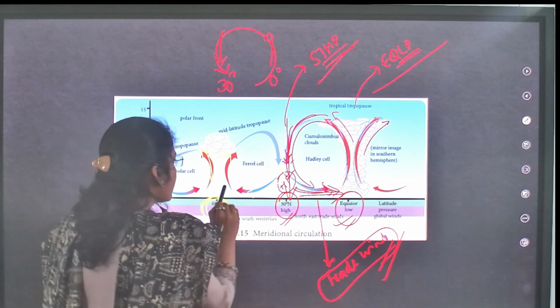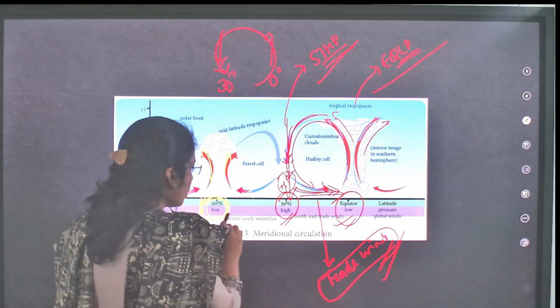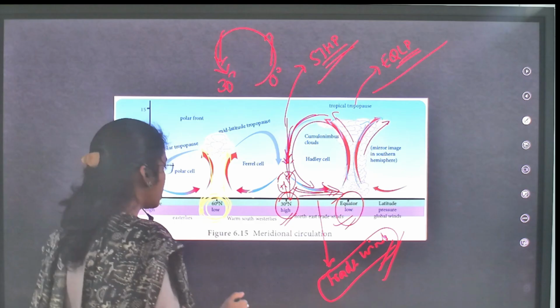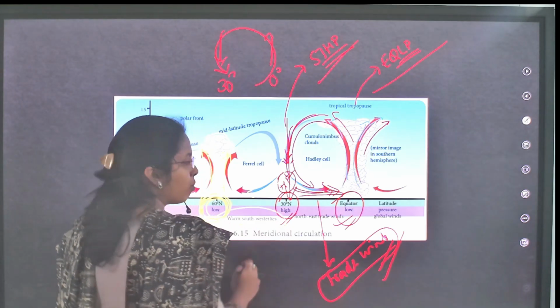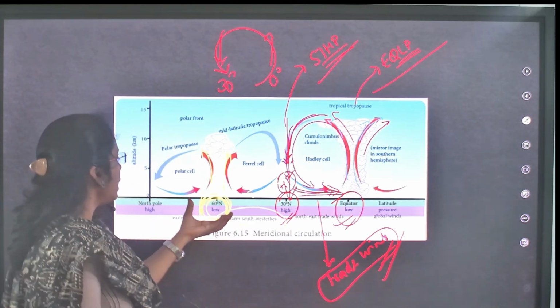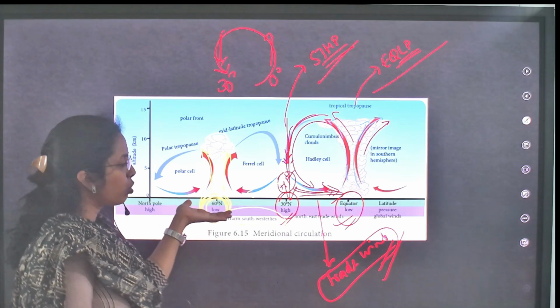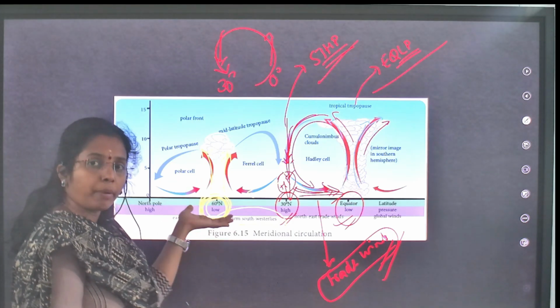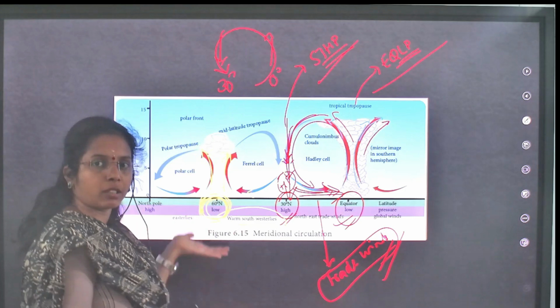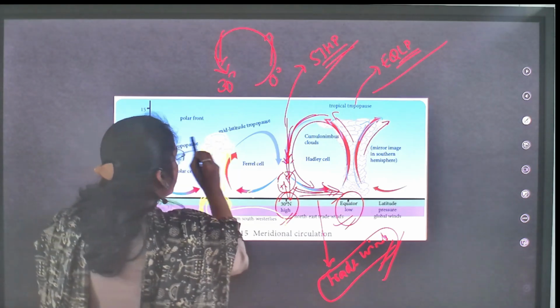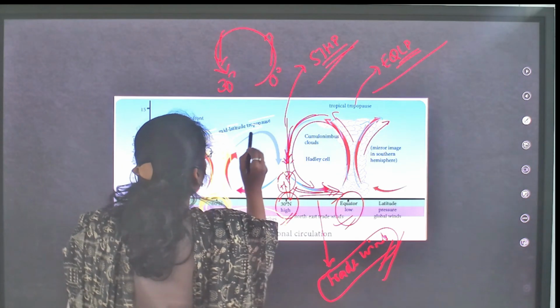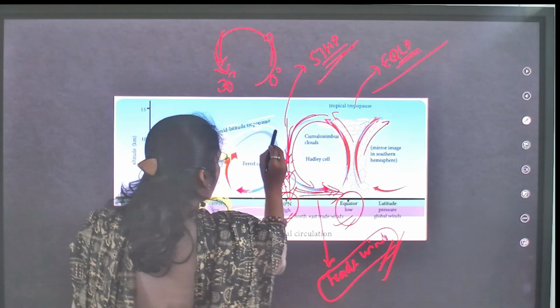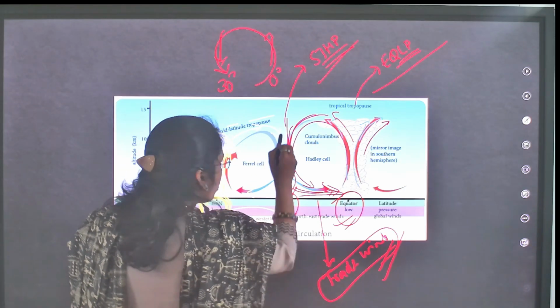Here you will see westerlies, warm southwesterlies. Because of these warm westerlies, in temperate zones you will see moist warm air rising, low pressure. And at the tropopause, what you will see? Divergence. And this divergence you will see convergence.